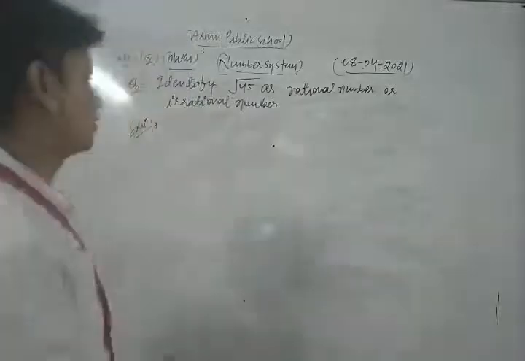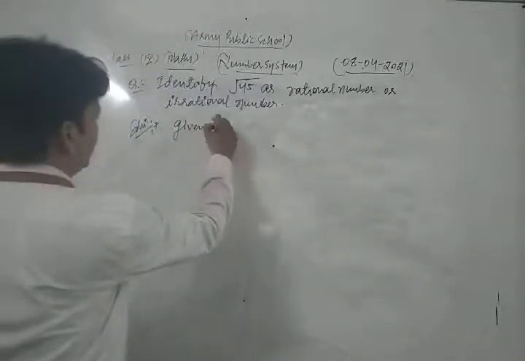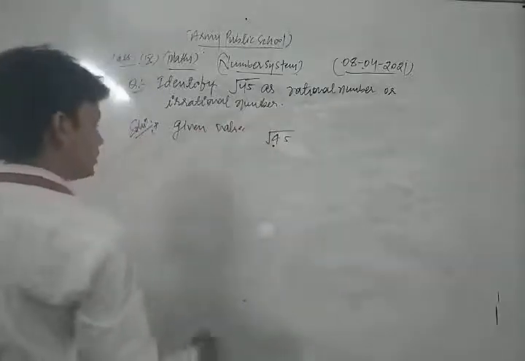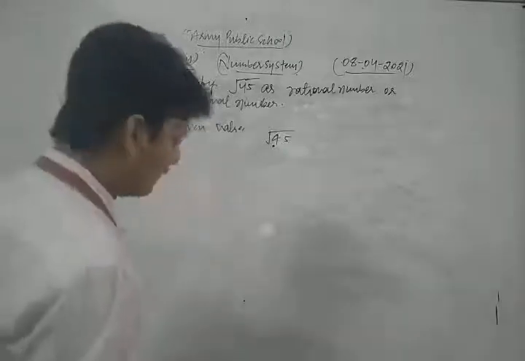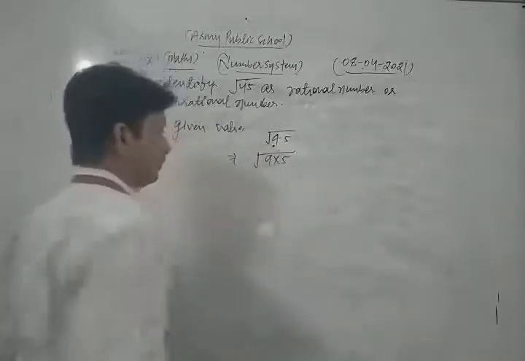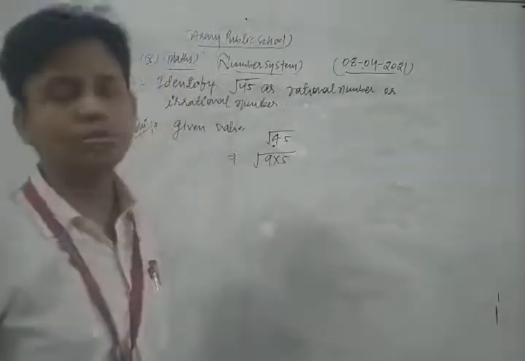Let's see its solution. First of all, the given value is root 45. First of all, we do prime factorization. So we can write 45 as 9 into 5.